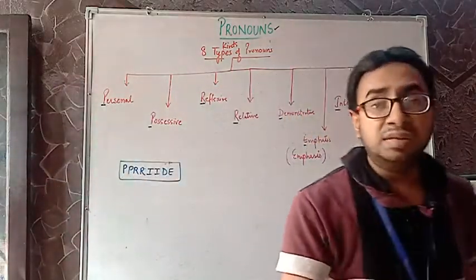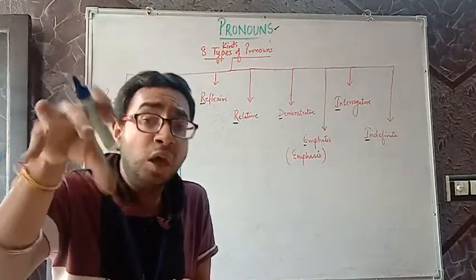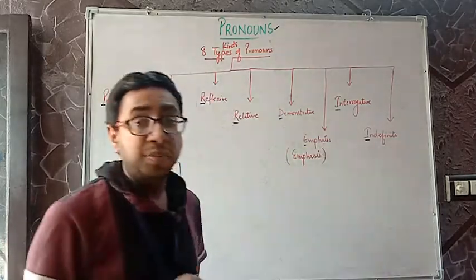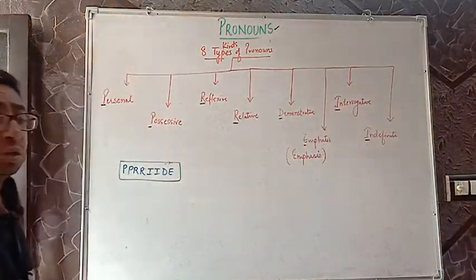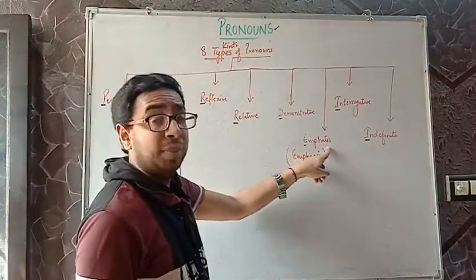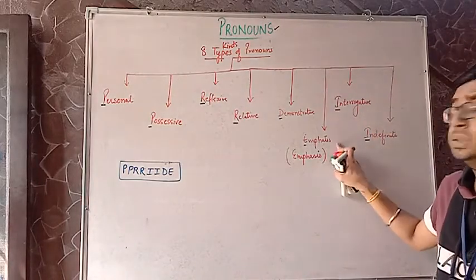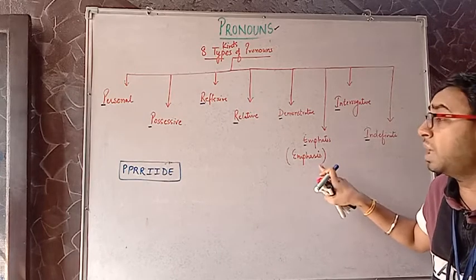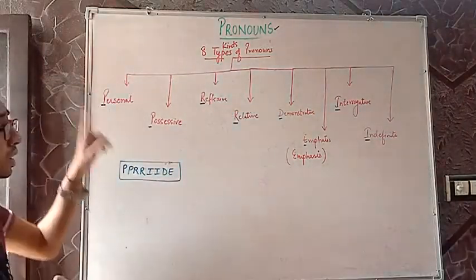Emphatic means emphasize. When we emphasize on something, when we give importance, or when we focus or concentrate on something more, that is emphatic. So emphatic, do remember. Clear with this? So the 8 kinds of pronouns are: personal, possessive, reflexive, relative, demonstrative, emphatic, interrogative and indefinite. Are you clear? Emphatic is when we emphasize on something. So we'll do one by one all these kinds in detail.